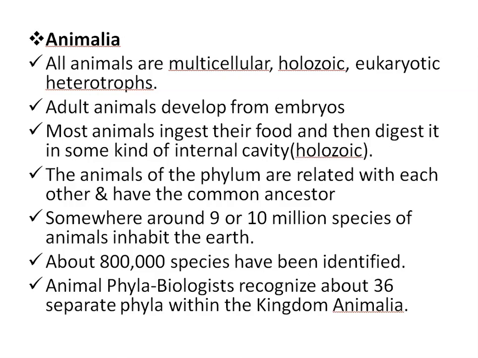The animals of a phylum are related with each other and have a common ancestor. Somewhere around 9 or 10 million species of animals inhabit the earth. About 8 lakh species have been identified. Biologists recognize about 36 separate phyla within the kingdom Animalia.